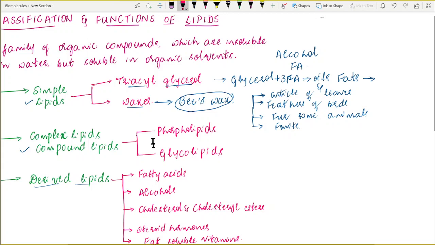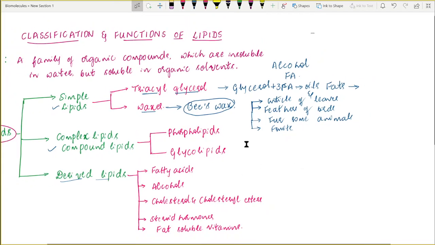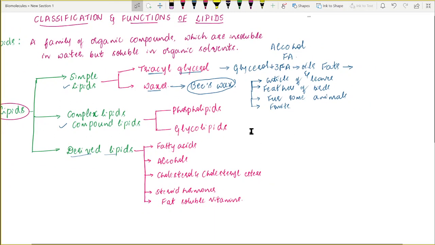Now let us know about the complex lipids. These complex lipids are also called compound lipids. Why do we call them complex or compound lipids? Because upon hydrolysis, along with the alcohol and the fatty acids, they give some additional compounds like phosphoric acid, phosphate ions, or carbohydrate moieties.